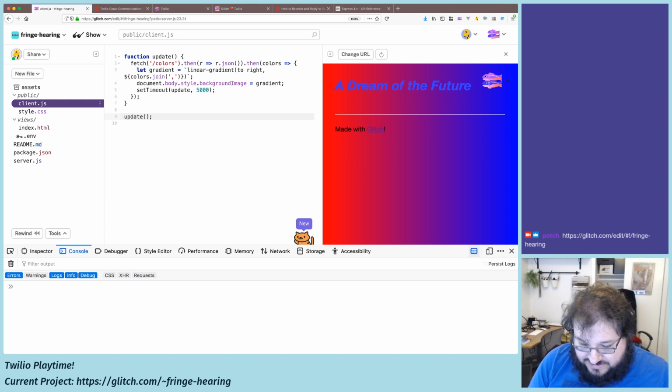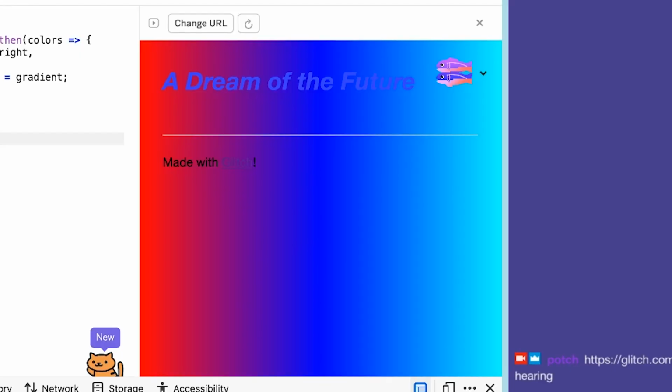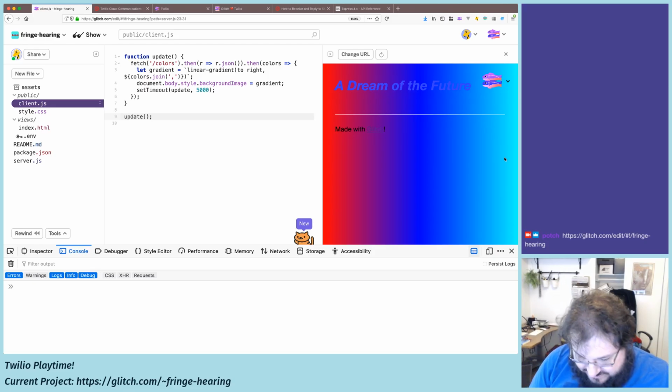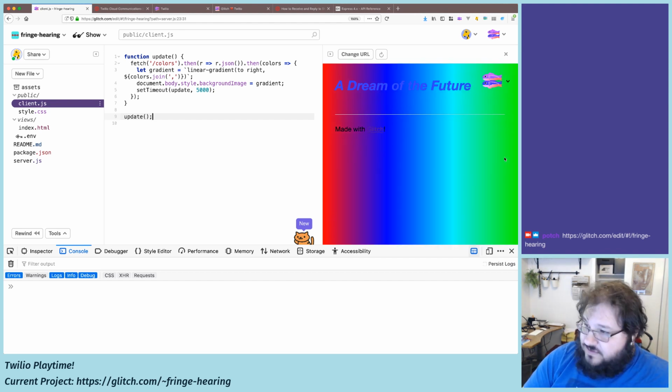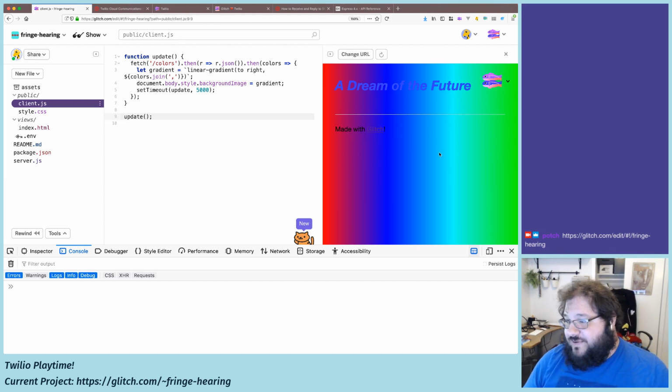I'm going to attempt to text a color to this app. Let's make it cyan, so that will be 00FFFF. If this works, I'm going to post the number, and you can all take a look at that. I don't know if you can see that, but now there's cyan at the edge. Let me add green to it. So it's going to be 00FF00. That might be more noticeable. I'm going to text green, and ta-da, look at that. We're building a rainbow together.